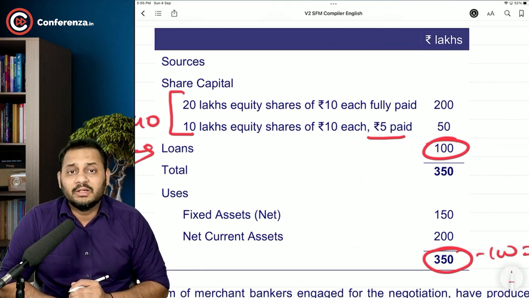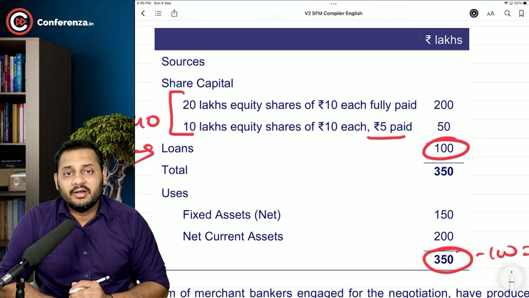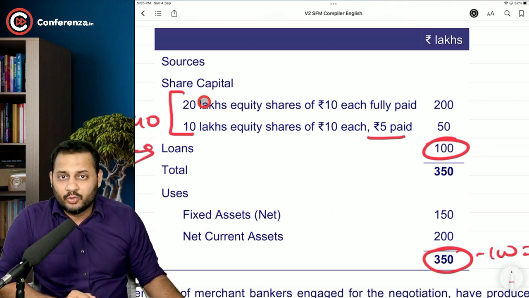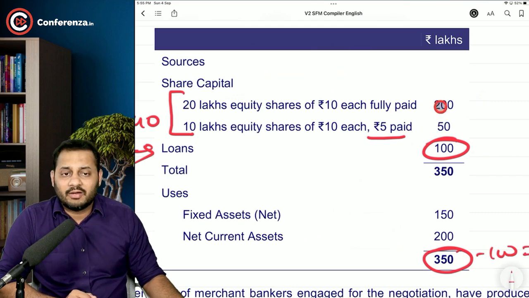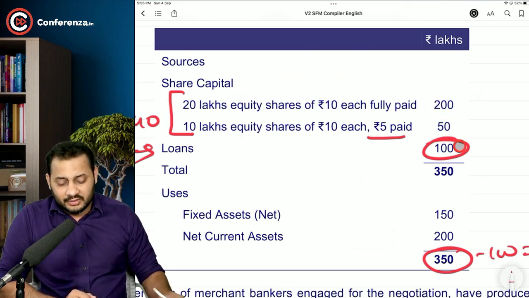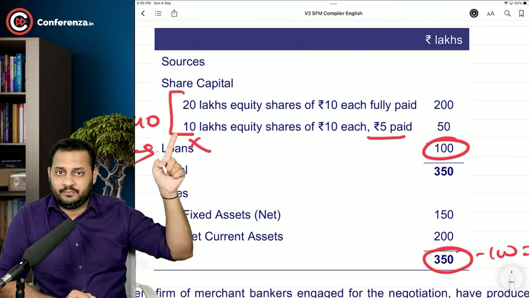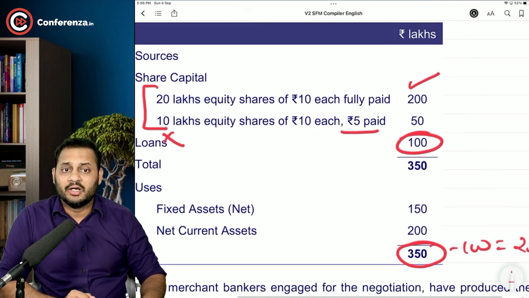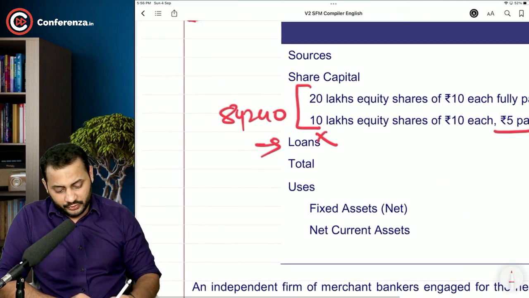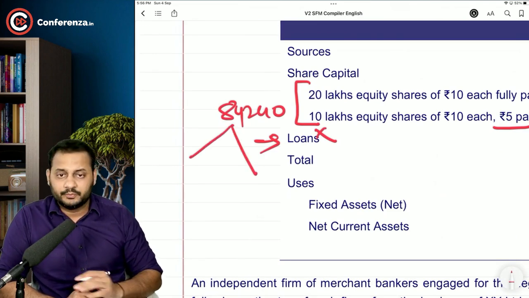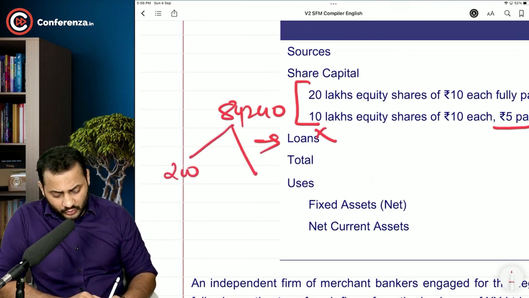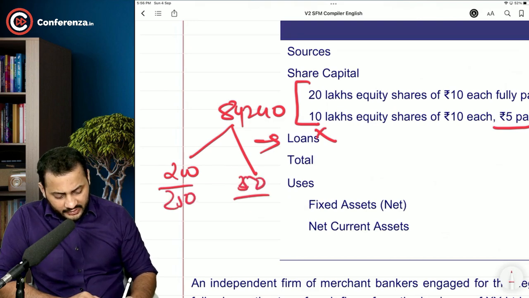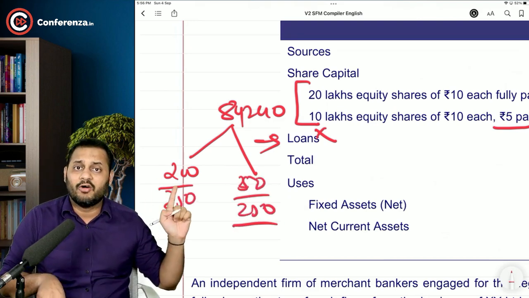On the basis of the paid up amount, 250 lakhs. These guys paid 200 lakhs to the company. These guys, although they are half of the previous one, are just 1/4 in terms of payment. They have not made the entire payment. So this cannot be the basis, 20 and 10. Number of shares will not be the basis. The amount that they have paid will become the basis. So 250 is 250 lakhs. So what are you going to do? You are going to divide these shares into 200 by 250 and 50 by 250. That's it. This is the way of allocation.